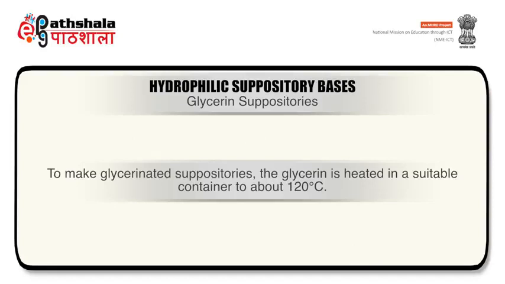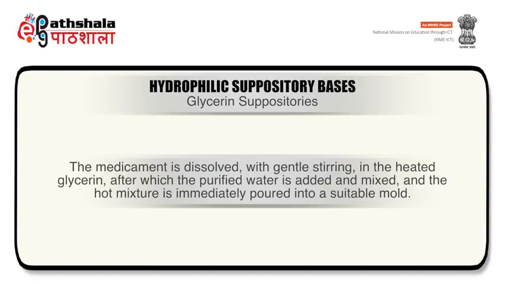To make glycerinated gelatin suppositories, glycerin is heated in a suitable container to about 120 degrees Celsius. The medicament is dissolved with gentle stirring in the heated glycerin, after which the purified water is added and mixed, and the hot mixture is immediately poured into a suitable mold.